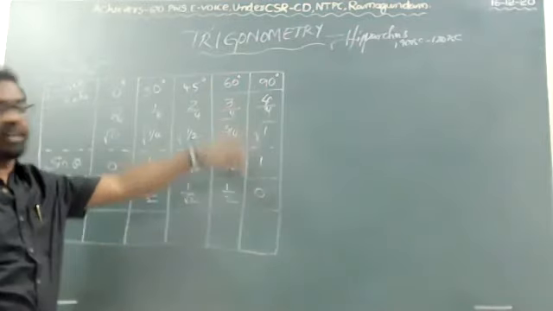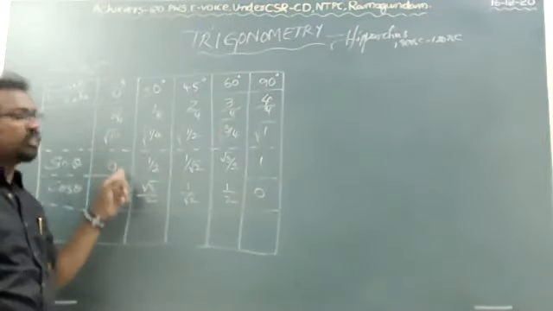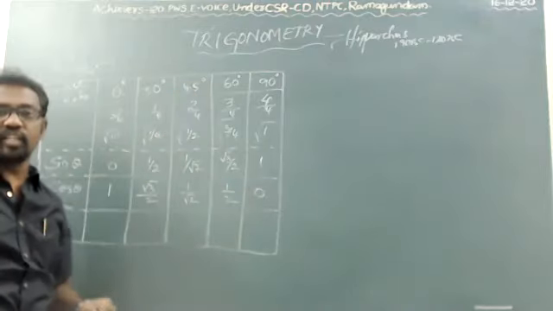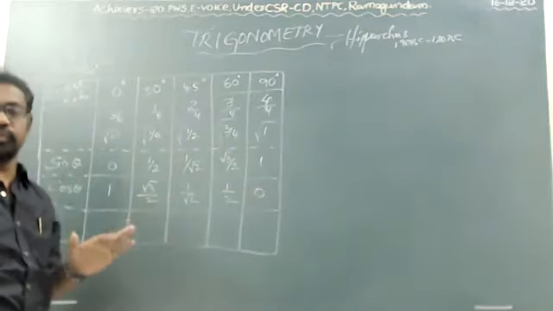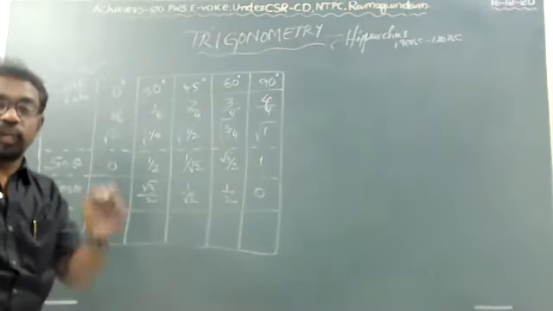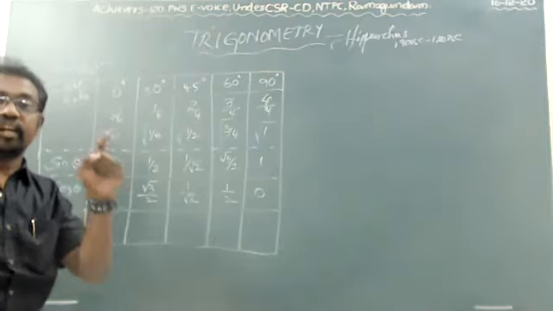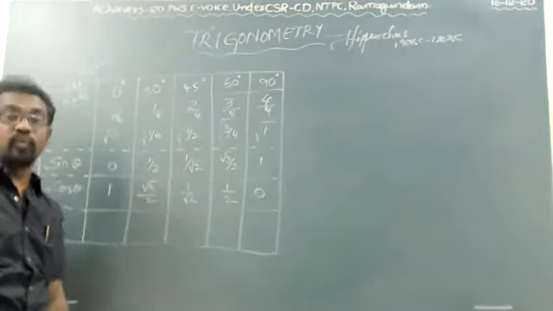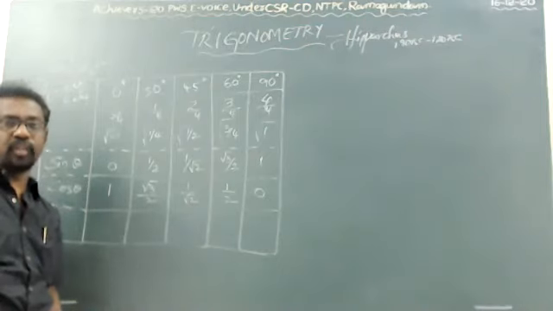What is 0? 90 degrees. What is 0 here? 0 degrees. 0 degrees and 90 degrees. Whatever two angles you add, you will get 90 degrees because it is a right angled triangle. The ratios have come from the right angled triangle, which has 90 degrees.